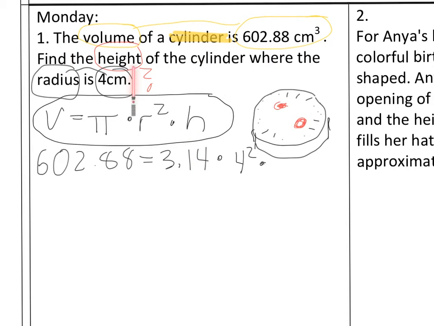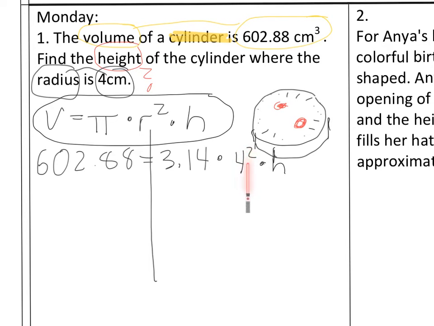They didn't give us the height, because the question is asking us to find the height. With that being said, we're going to leave that as H right there. This is one of those questions where you have to work out both sides. Basically, you have to solve for H. H we don't know. The easiest way to start is to take care of that exponent. That is 4 to the second power.